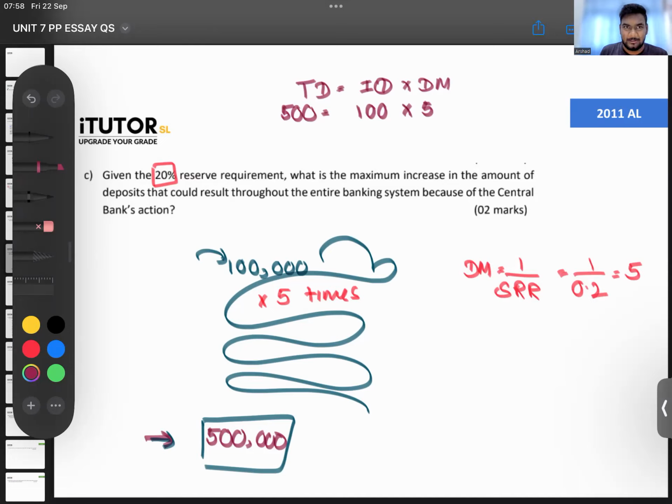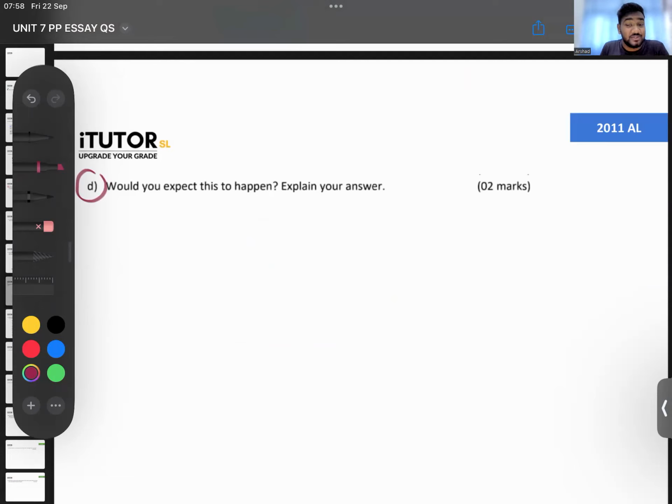Then part D. Would you expect this to happen? Would this actually happen? Would the 100,000 actually get multiplied by 5 and become 500,000 at the end of the day?